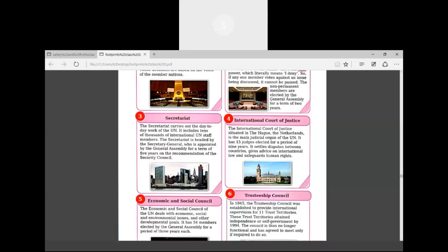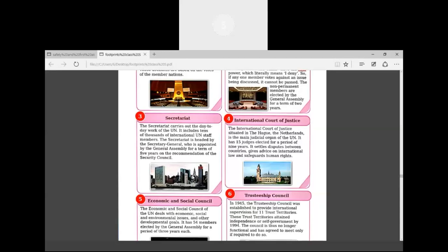Secretary General for the period of 5 years. And here the judges of the UN, judges of the International Court of Justice for 9 years. Okay, it settles disputes between different countries. If any of the member nations have any kind of dispute, it will be solved by the International Court of Justice.